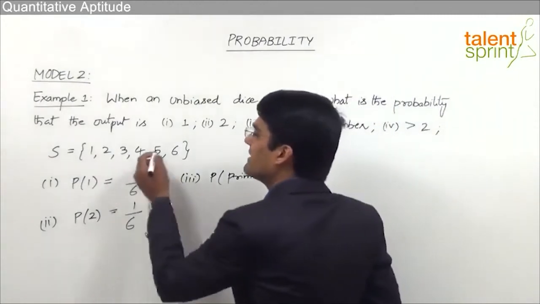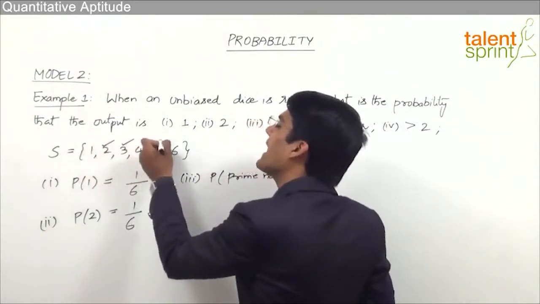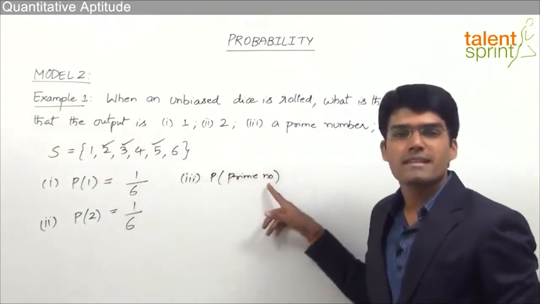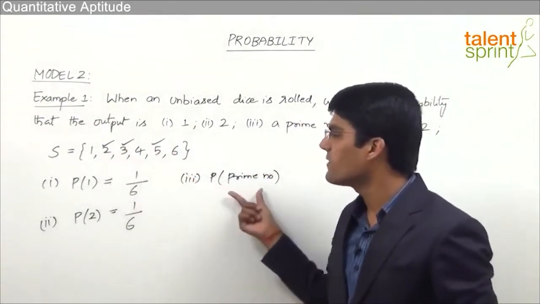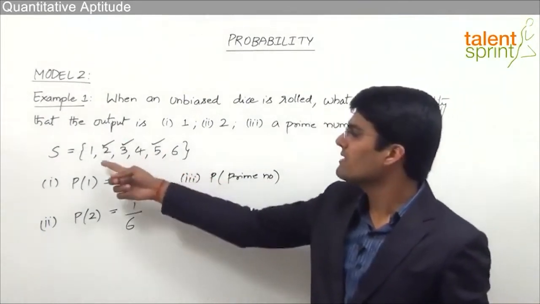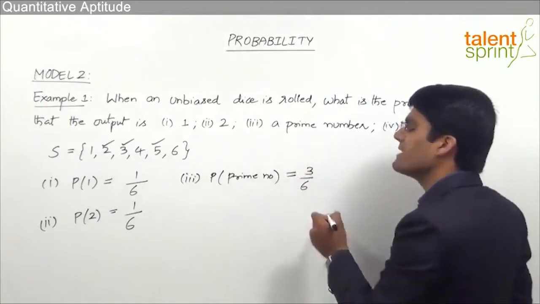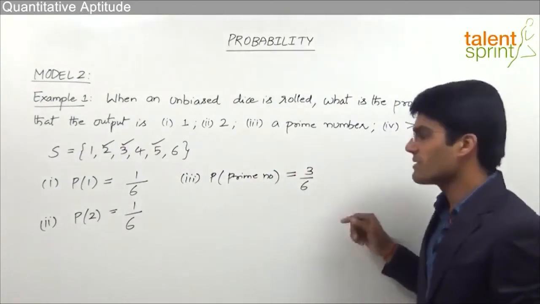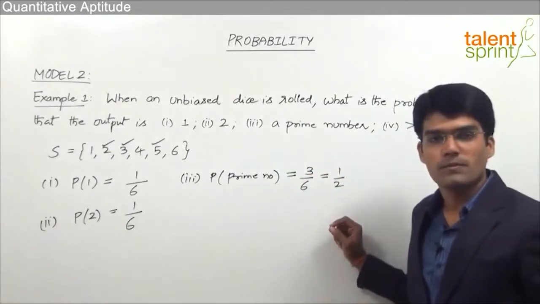Now out of all these 6 outputs, we see that prime numbers are 2, 3 and 5. That means if we get any of these 3 outputs, we are successful in getting a prime number. So we say that there are 3 outcomes which are in favor of getting a prime number out of total 6. So the answer for this question here should be 3 divided by 6. There are 3 ways of getting a prime number out of total 6 outcomes. So 3 by 6 is the probability, and this can be simplified as 1 by 2.